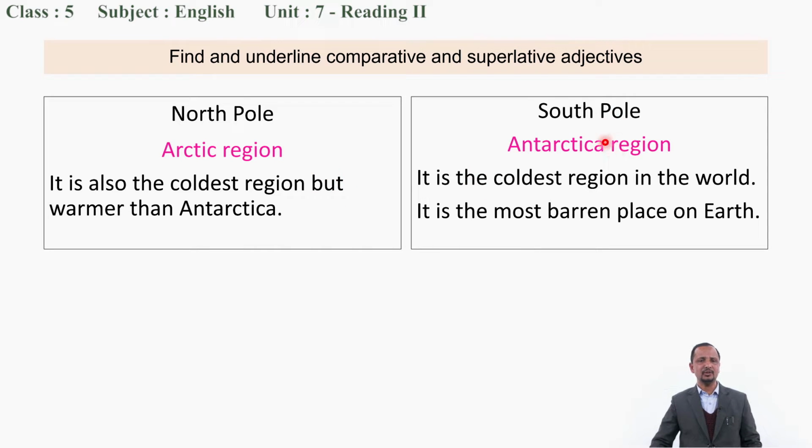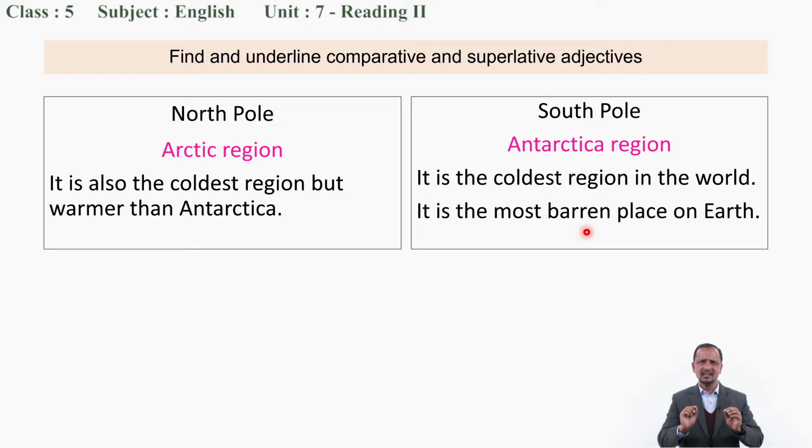Well, South Pole, Antarctica region: it is the coldest region in the world. It is the most barren place on the earth. Yes, we compared two poles, the North Pole and South Pole. This one we discussed last time. And here are the comparative and superlative forms: the coldest region, and warmer than. Here also the coldest region, most barren.